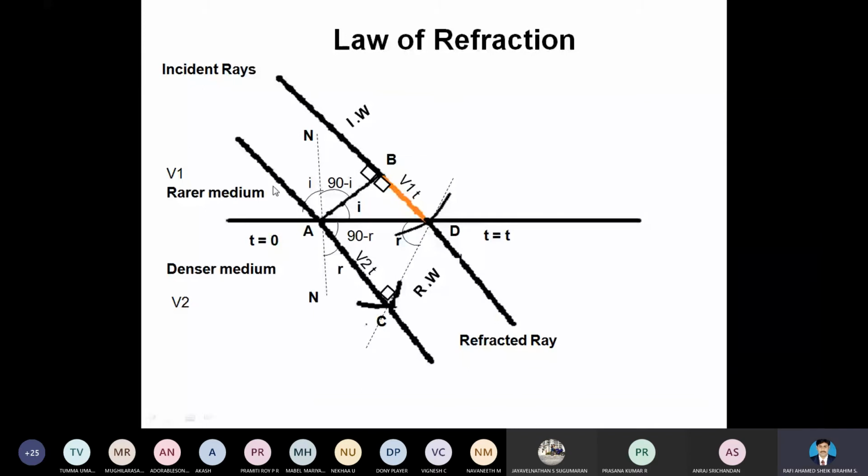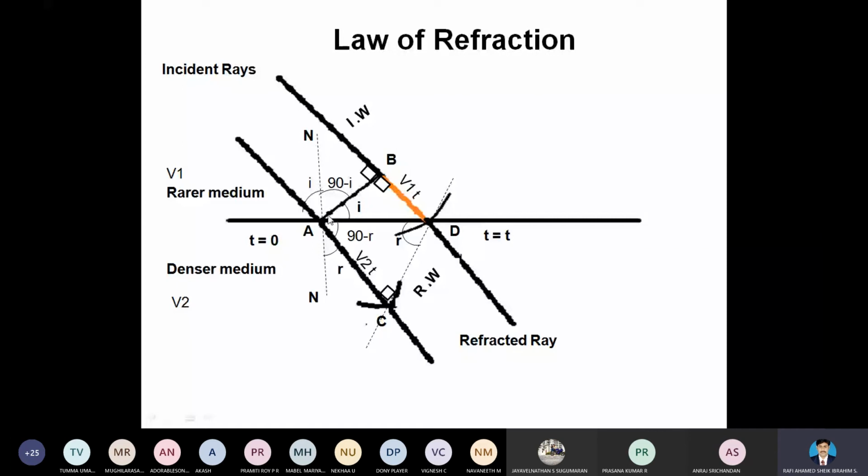See here, we are having two incident rays, A and B. Here I am going to draw a normal line at the reflecting surface of the mirror at the point A. If I draw the normal line at the point A, then we are going to connect these lines with a tangent.